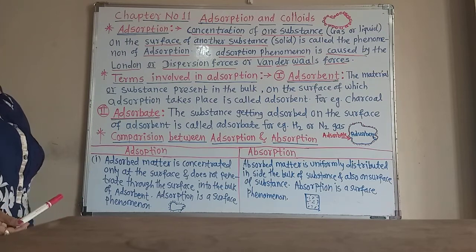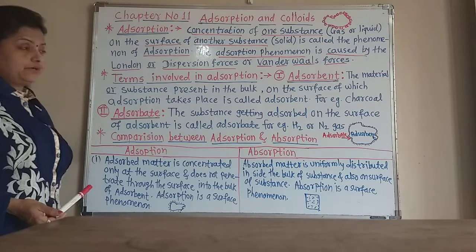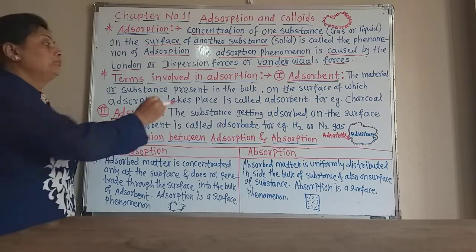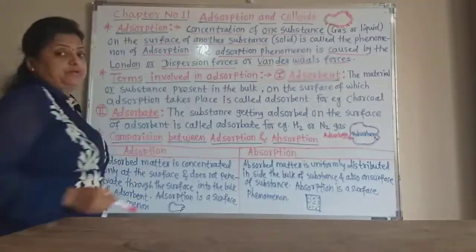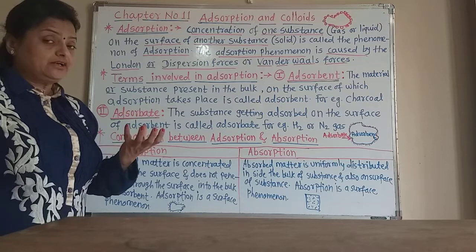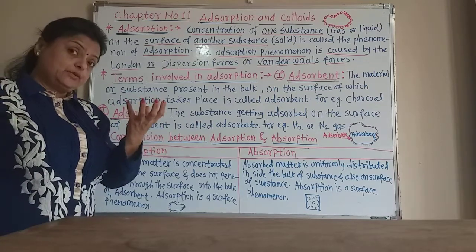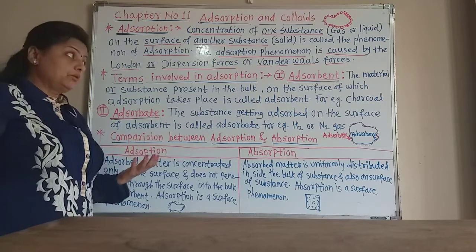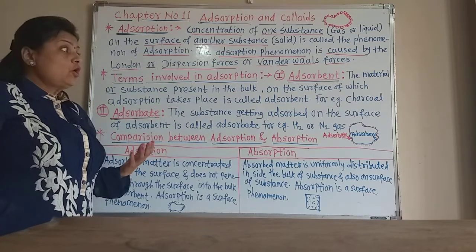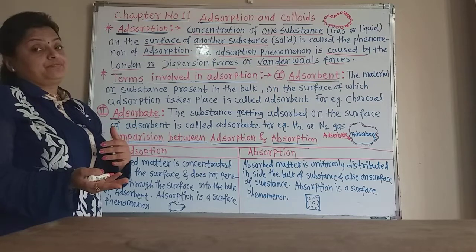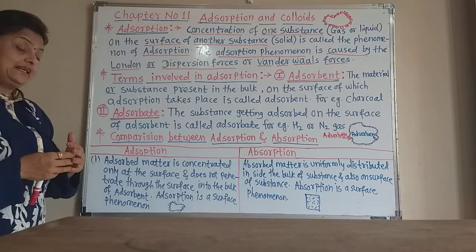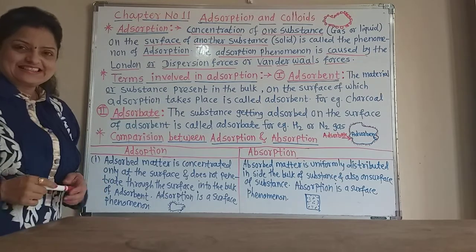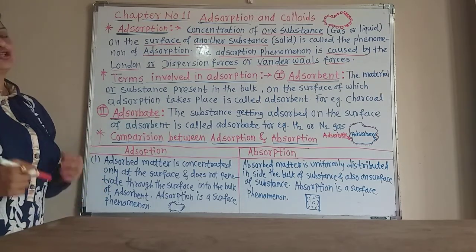Now how can we define the adsorbent? The material or the substance present in the bulk, and on the surface of that material, adsorption takes place, is called the adsorbent.